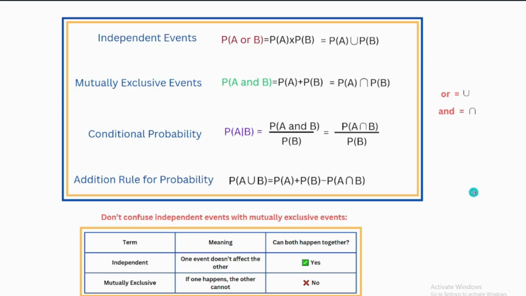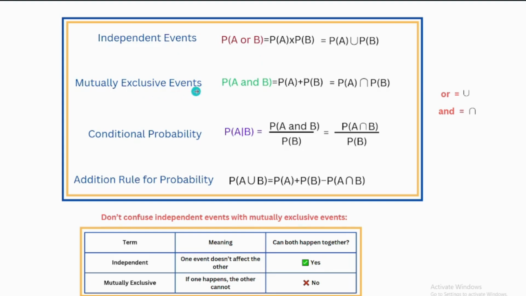This is the summary of the lesson. For independent events, the probability of A and B equals the probability of A times the probability of B. These are independent events, like flipping two coins; the events don't affect each other.